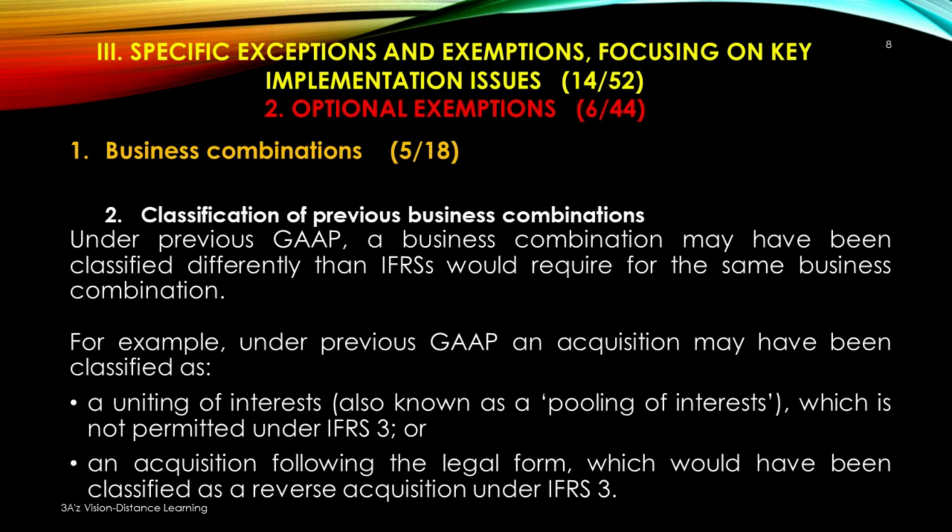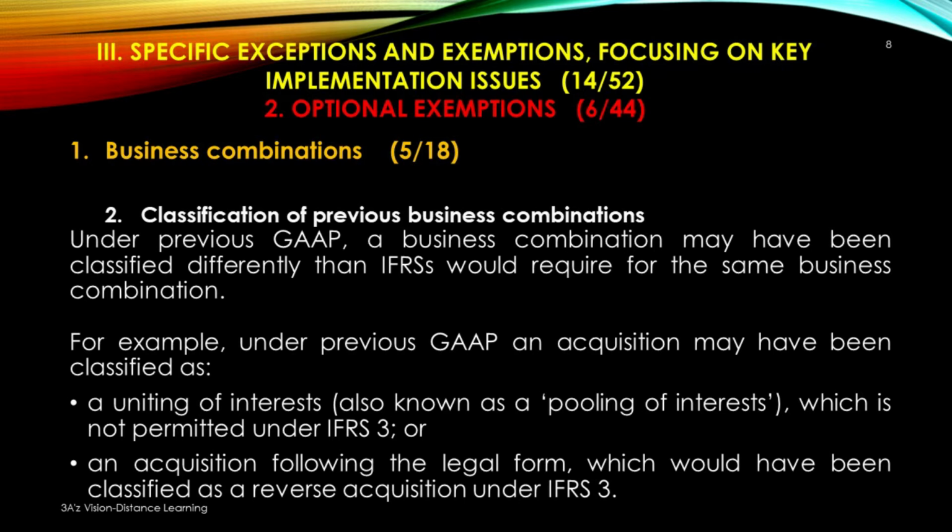The second element of business combinations, optional exemptions, that is classification of previous business combinations. Under previous generally accepted accounting principles, a business combination may have been classified differently than IFRS would require for the same business combination.